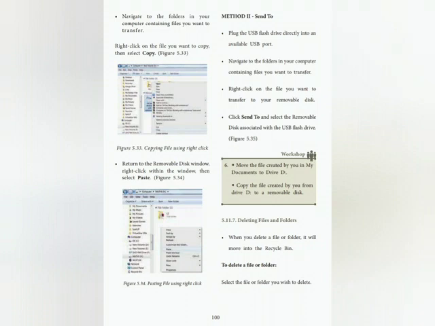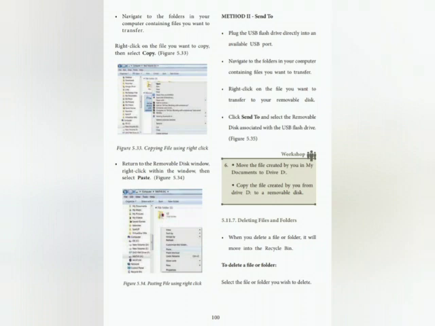Method 2, send to. Plug the USB flash drive directly into an available USB port. Navigate to the folder in your computer that contains the file you want to transfer. Right click on the file you want to transfer to a removable disk. Click Send to and select the removable disk associated with the USB flash drive.